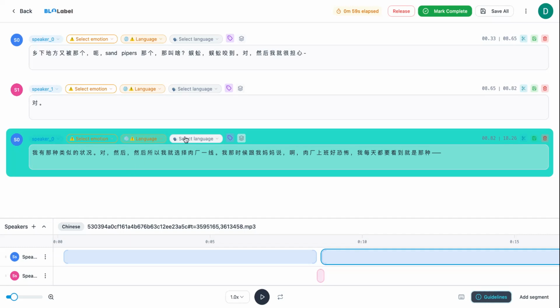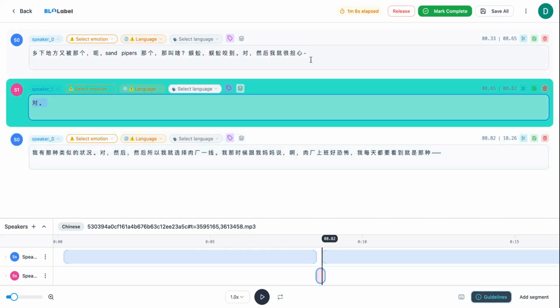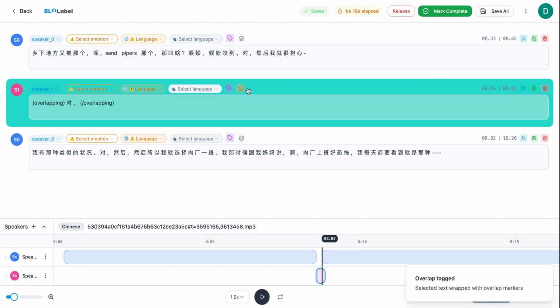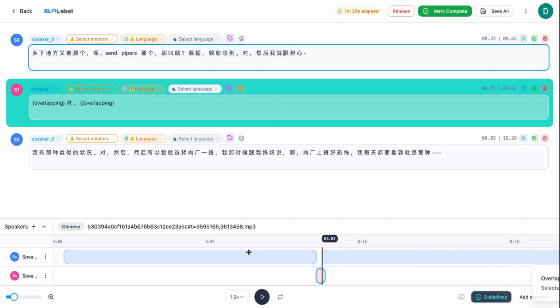Next, we need to check for overlaps. We can actually hear in this current file that speaker 1 says this as speaker 0 is still talking. So what we'll do is highlight this and then click the overlap button. And this will allow us to have this overlapping part here. And then we replay the audio to hear it.